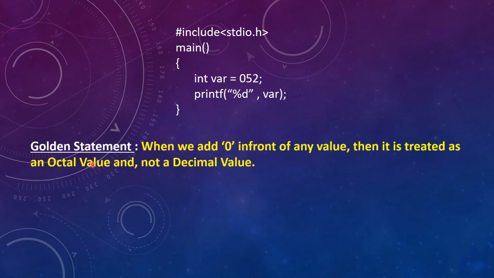In base 8, the valid symbols or numbers are from 0 to 7. As you know, in decimal the valid numbers are 0 to 9, and with the combination of these numbers the entire system is built, correct? So the octal number system is base 8, and the valid symbols in it are nothing but 0 to 7. Okay, I hope you got this concept. So here you can see we have written 052, so definitely this 52 is nothing but an octal number.